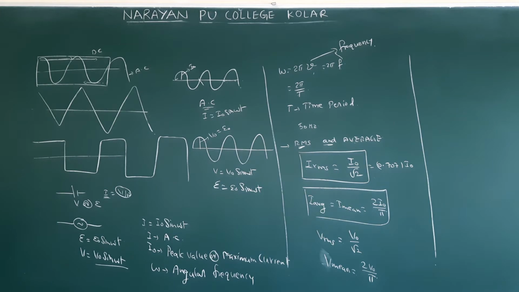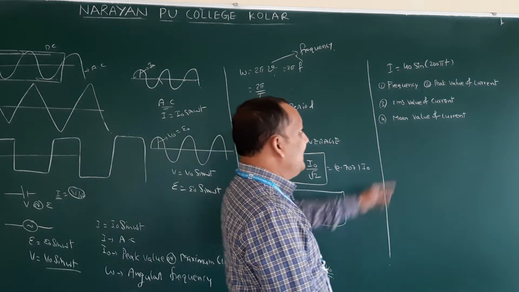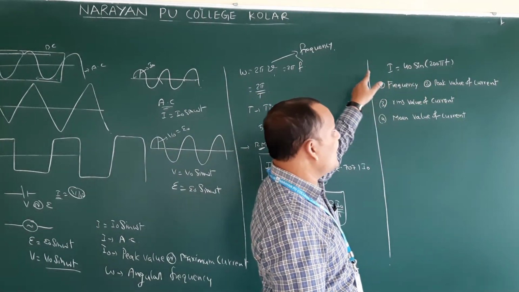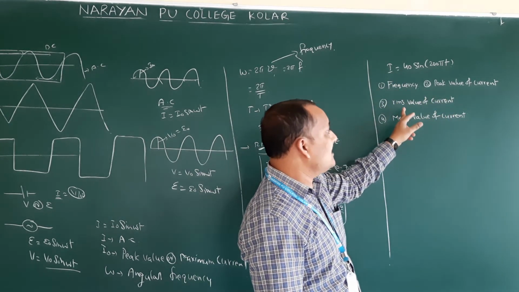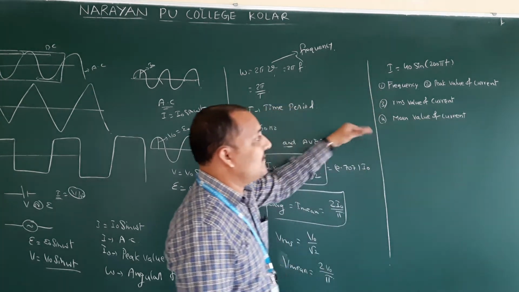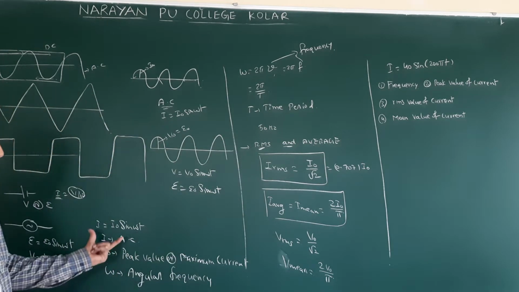Now we will see one simple problem on this. I is equal to 40 sin 200 pi t. This is the equation they give. So alternating current is given by this equation. They are asking frequency, peak value of current, RMS value of current, mean value of current. So all these formulas now we came to know. Just you have to compare with the general equation. Where is the general equation here? This is the general equation.